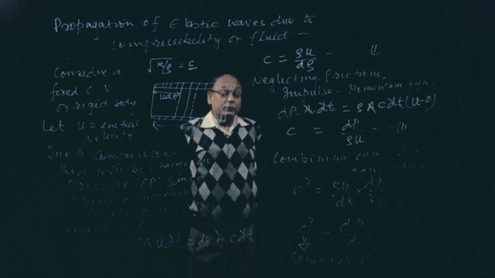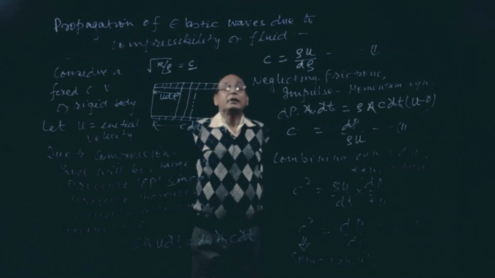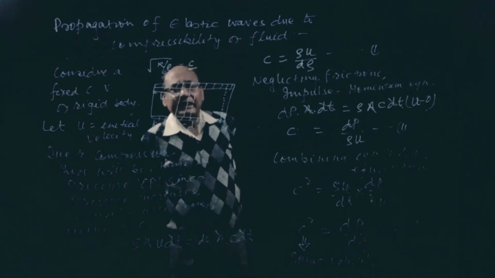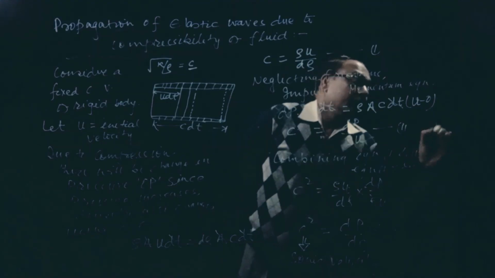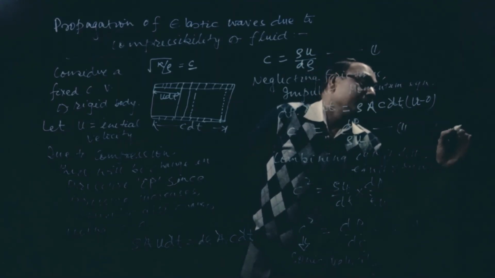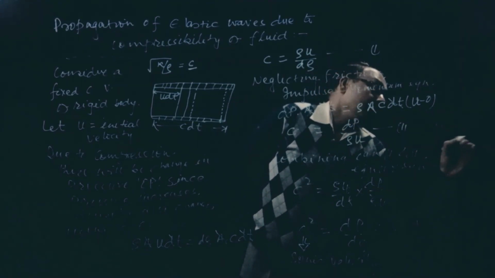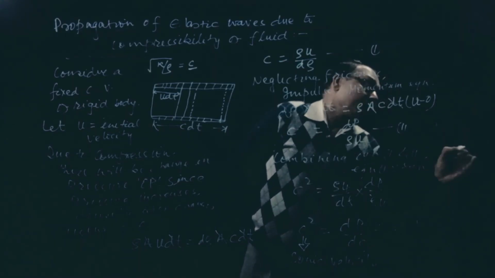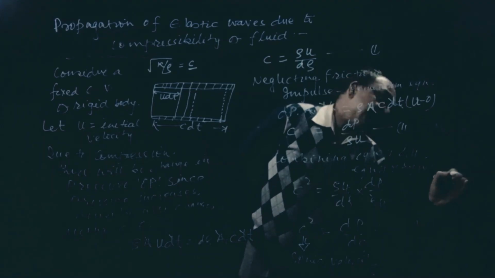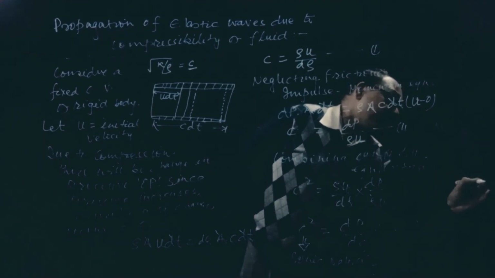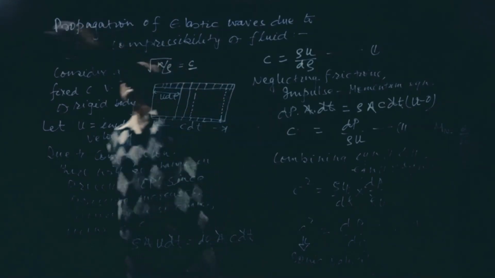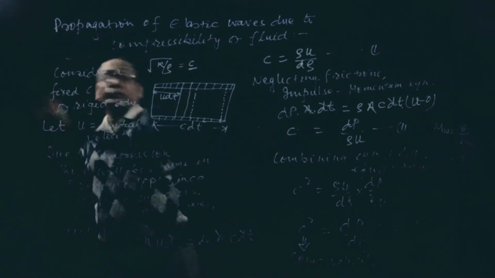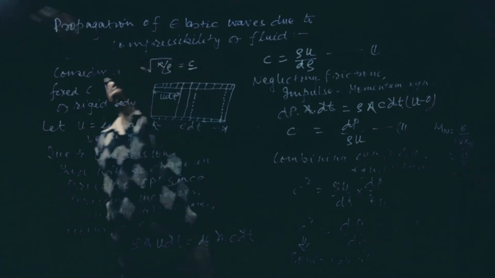As I told you, C will be root under K by rho. Here we discussed Mach number, so Mach number is equal to V by C. Okay, so this we are going to prove: C is equal to root under K by rho. This is not the final equation. So this equation will be C square equal to dP by d rho.